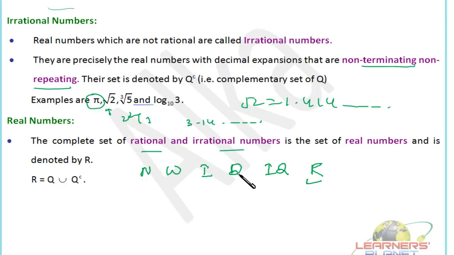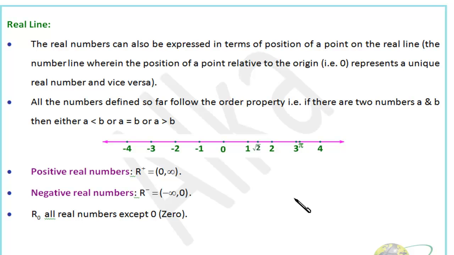Real number is the biggest set that includes all these numbers, right? Now, if we talk about rational numbers, integers, whole numbers and natural numbers, all of them are subsets of rational numbers, right? N is a subset of Q, W is a subset of Q, I is also a subset of Q, and all of them are subsets of R. Okay, so you should be very clear about it. Now friends, we have discussed all the types of numbers.